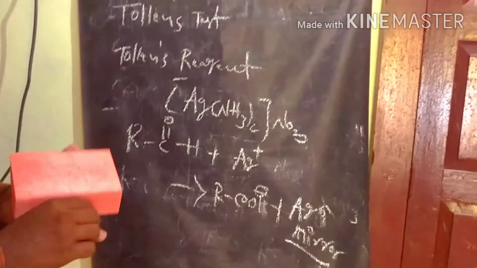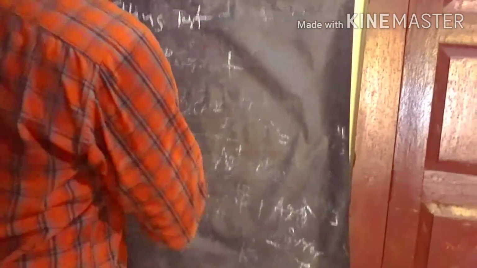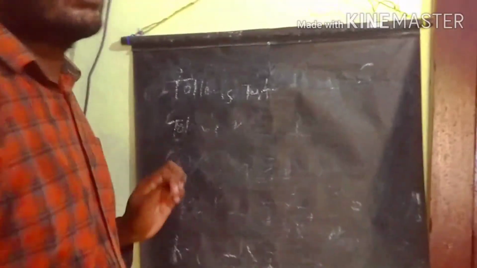The second one, Fehling's reagent. This test is also a positive test given by aldehydes only. When an aldehyde reacts with Fehling's reagent, we get a red precipitate. It indicates that the compound may have a carbonyl group, specifically an aldehyde.